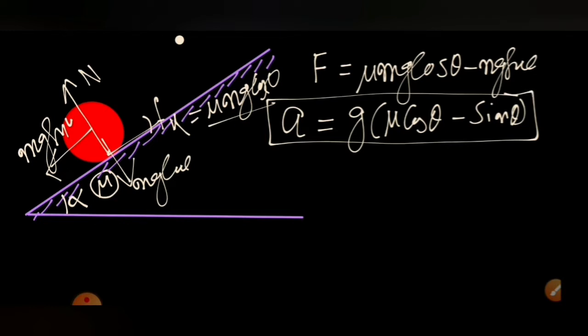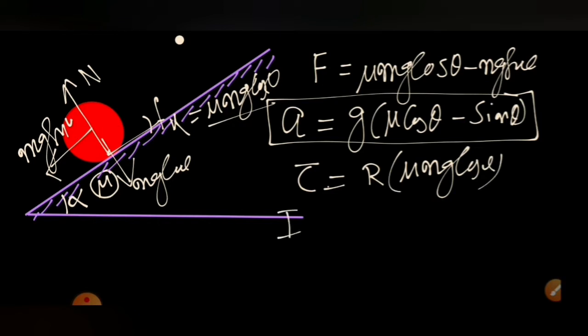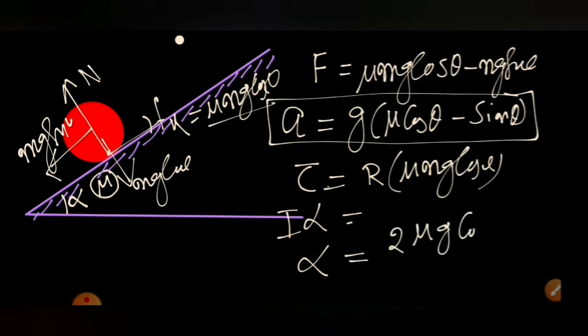Similarly, once we have the acceleration, on this body there will be a torque acting. Who will be producing the torque? In this case, it is the friction force. So torque is equal to R into F, that is R mu mg cos theta. This is the torque acting, and the torque is equal to I alpha. Substituting I equal to half mR square, because it is a cylinder, we can calculate alpha to be equal to 2 mu g cos alpha by R.